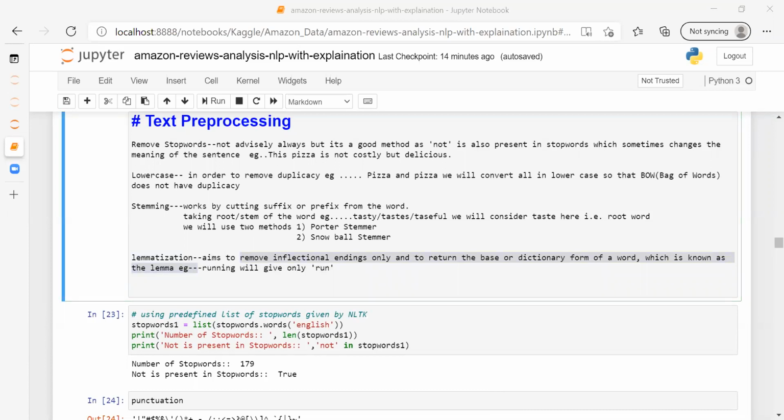Is my screen visible? Are you able to see my Excel sheet? Yes, Priya, we are able to see. Are you able to see it? Yes, yes. I'm getting messages from people that they are not able to see my Excel sheet.